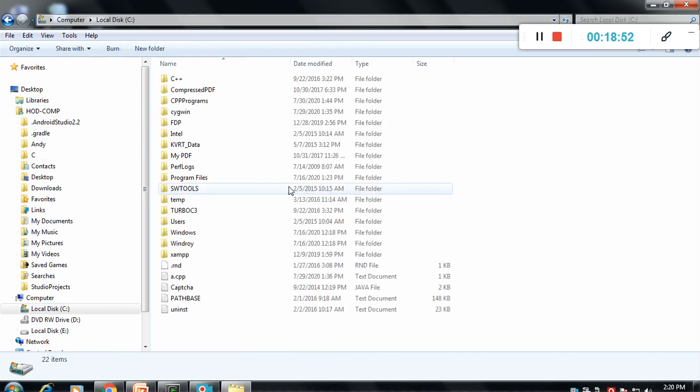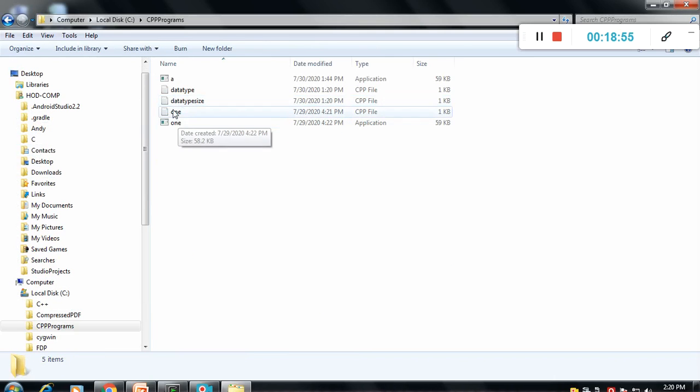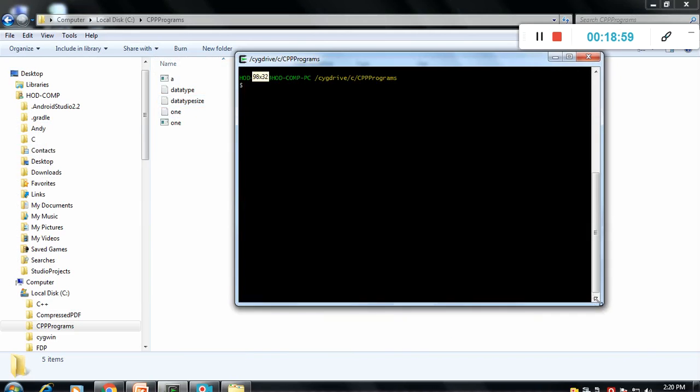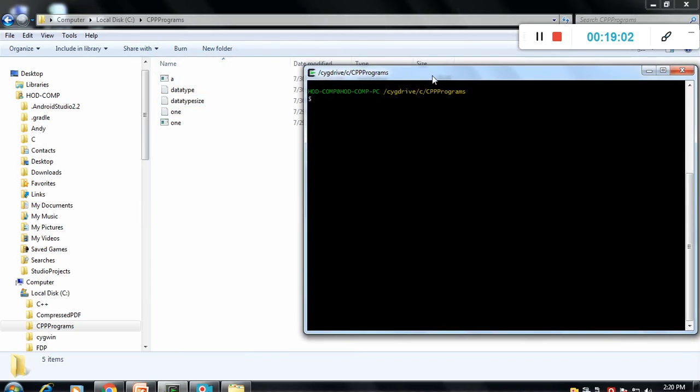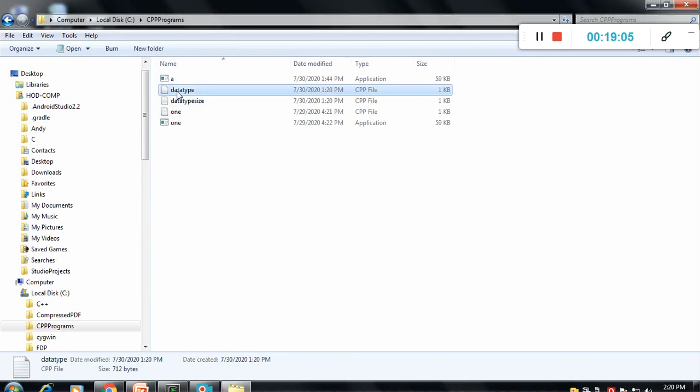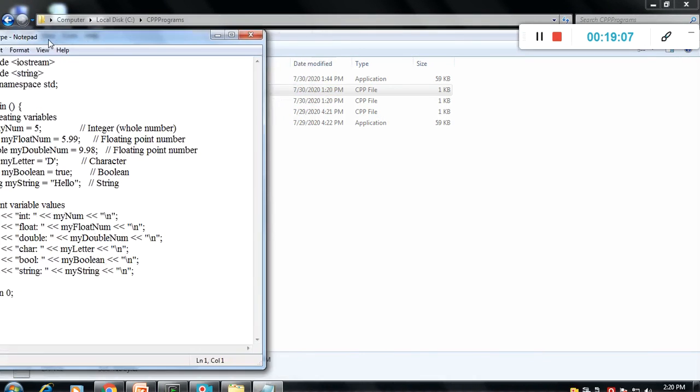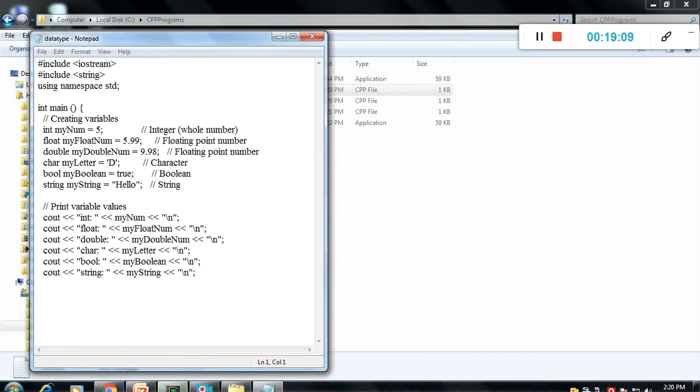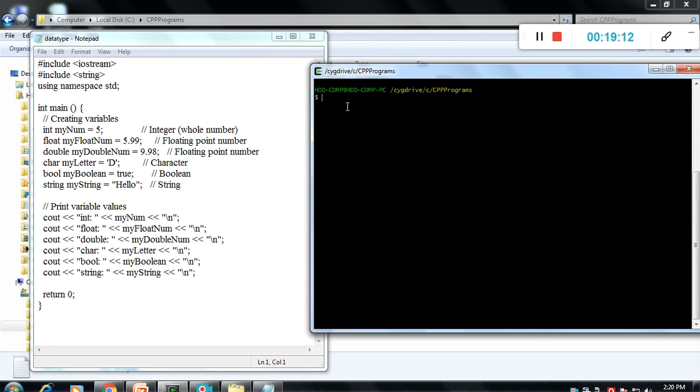I've already stored the program under the CPP programs, and we will run it. Now the data type program is simply datatype. The program name is datatype. How will we run it? g++ datatype.cpp.